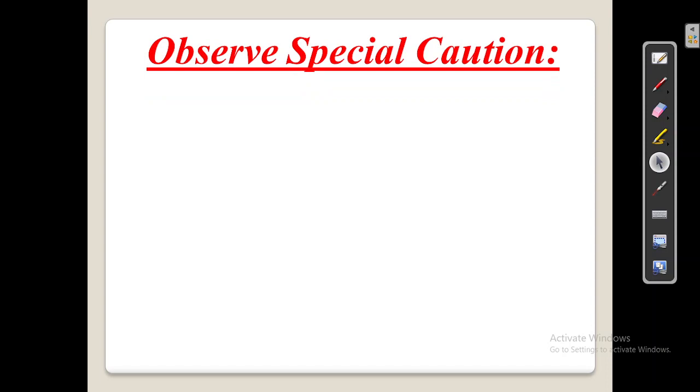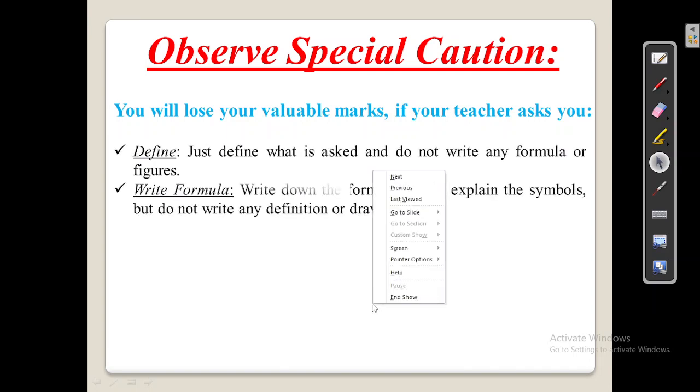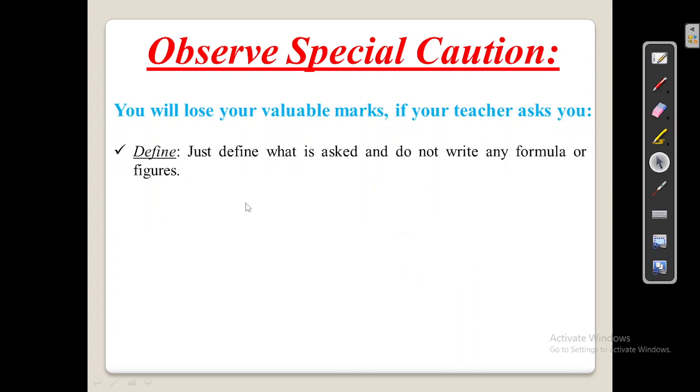Then apart from this, here I will give you some observed special caution. And what is the special caution? You will lose your valuable marks if your teacher asks you to define in the reasoning.